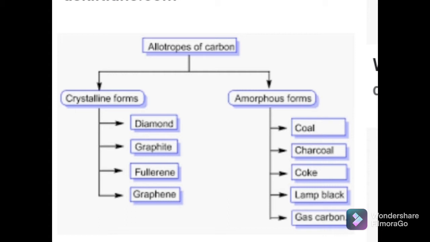Charcoal, animal charcoal, sugar charcoal, and lamp black or soot are man-made amorphous forms of carbon. Got it, students? What are the man-made amorphous forms of carbon? Charcoal, animal charcoal, sugar charcoal and lamp black or soot. And the remaining one, coal, is natural. It has been found that amorphous carbons are made up of very small crystals of graphite. First, let us see how coal is formed.